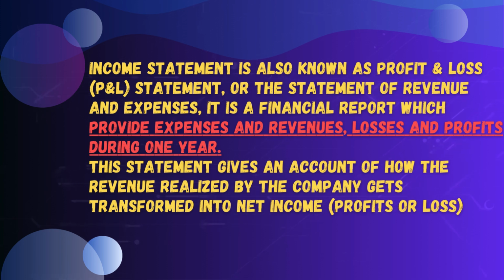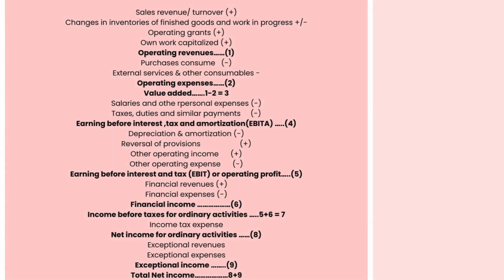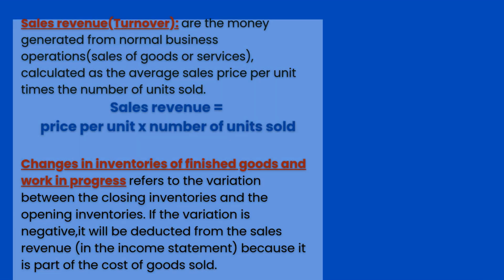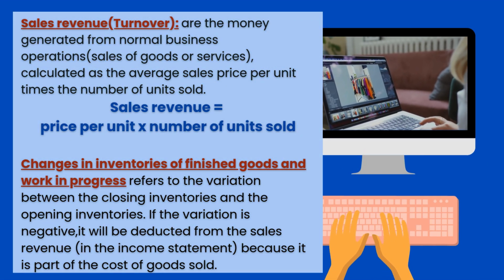This statement gives an account of how the revenue released by the company gets transformed into net income. So the format of the income statement could be provided as follows. These are all the elements of the income statement. We start with the sales revenue or turnover, and we finish with the total net income. Now we move to details of these elements. We start with the sales revenue.